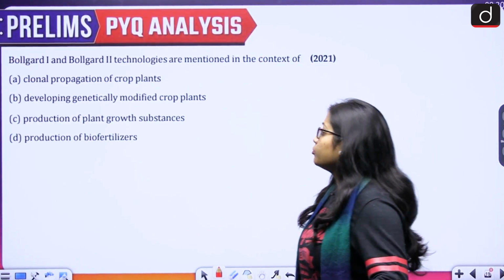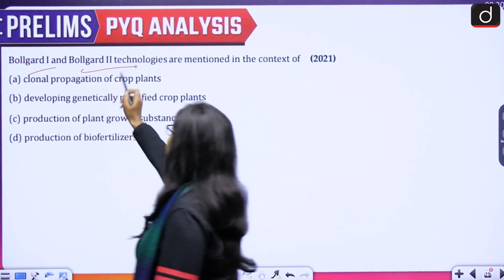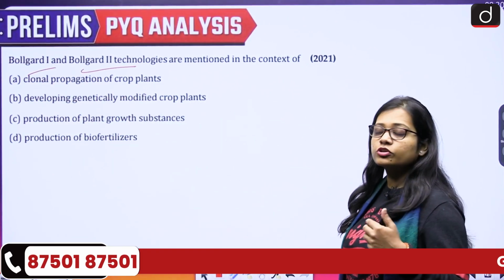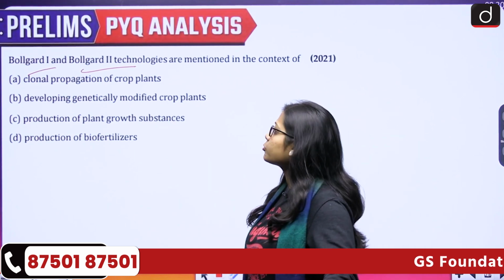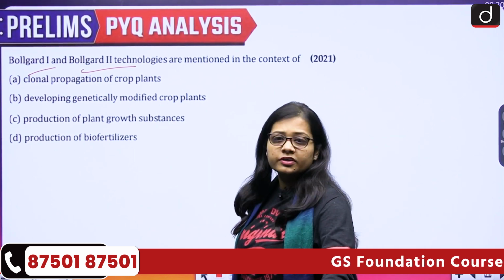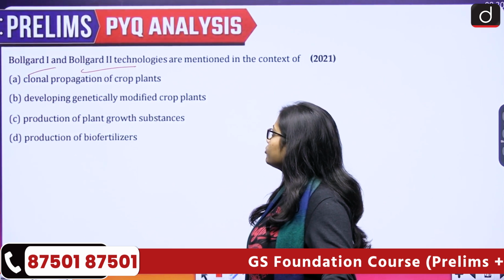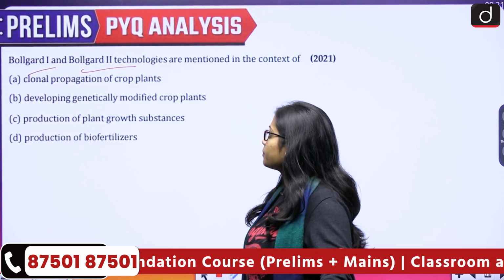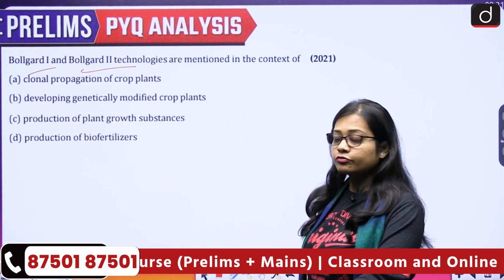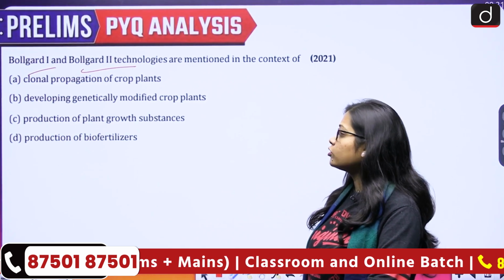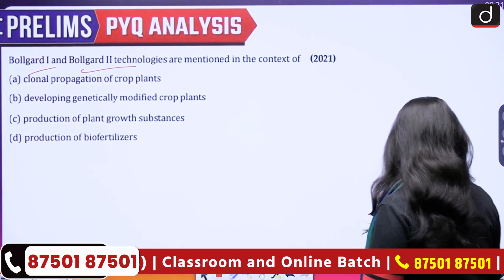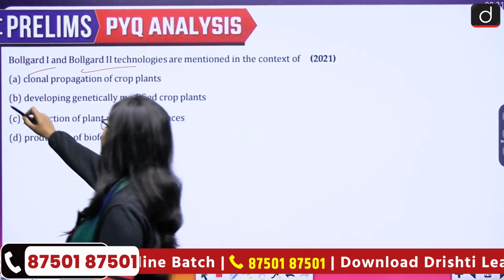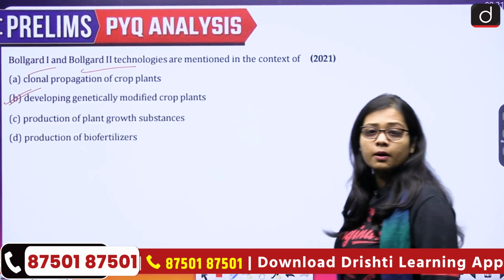Now, next, Bollgard 1 and Bollgard 2 technologies are mentioned in the context of what? So there are 4 statements given. First, clonal propagation of crop plants. Second, developing genetically modified crop plants. Third, production of plant growth substances. Fourth, production of biofertilizers. So the correct answer for this is option B, that is developing genetically modified crop plants.